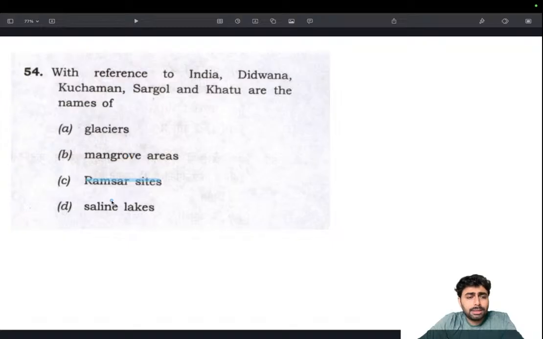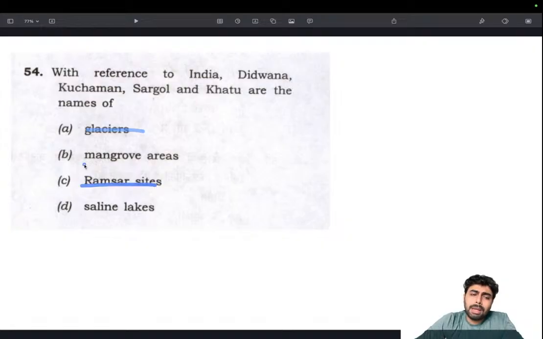Then mangrove areas, saline lakes and glaciers. Sargol sounds like the name of a glacier, but other than that, Didwana, Kuchaman, Khatu don't sound like names of glaciers, because we know the names of glaciers. We would be able to judge the name of a glacier from the name itself. Siachen, Sadopant Glacier, Gangotri, those are the kind of names we usually hear. So I eliminated that also.